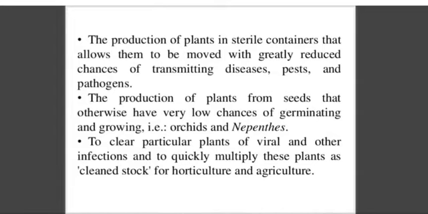The production of plants from seeds that otherwise have a very low chance to germinate or grow. One important thing is there when we grow the plant from seeds. For example, we grow 100 seeds in the field. Not all 100 plants can survive. After that, 80% or 70% of plants can survive from the seeds. But in plant tissue culture, all seeds and all types of cells and all types of plants which grow under plant tissue culture, they survive. So this is a very important advantage.